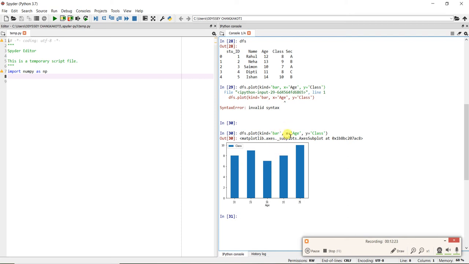Comma x equal to age means along the x axis I want to show the age, and along the y axis class. So after writing this, once you run it, you will see your data frame in the form of a bar graph. Okay, so this is how plotting is done in a data frame.